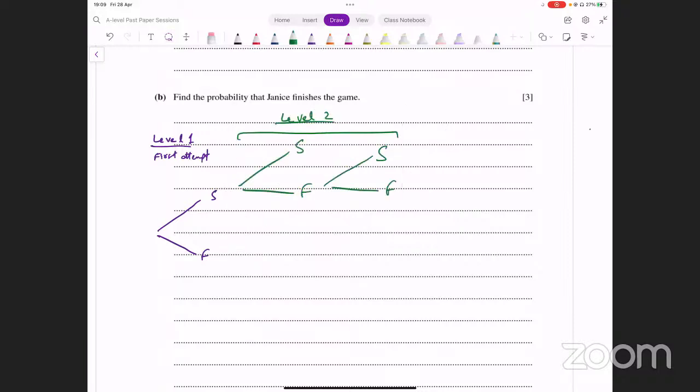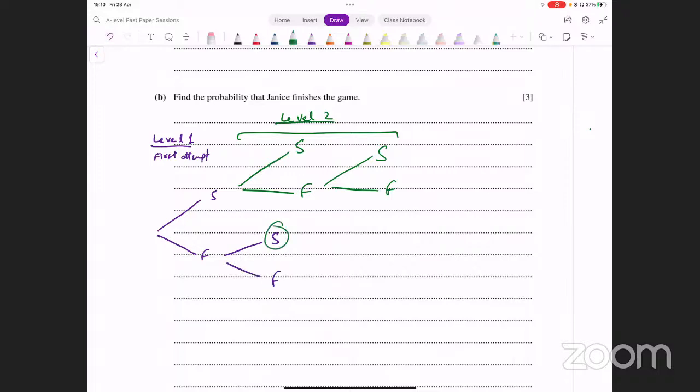Level 2 में she either is successful on the first attempt or she fails the first time, and then the second time she either is successful or fails. If she fails at the first attempt on level 1, she has another chance on level 1. On that second chance, she either is successful or she fails. If she fails, then the game ends there.